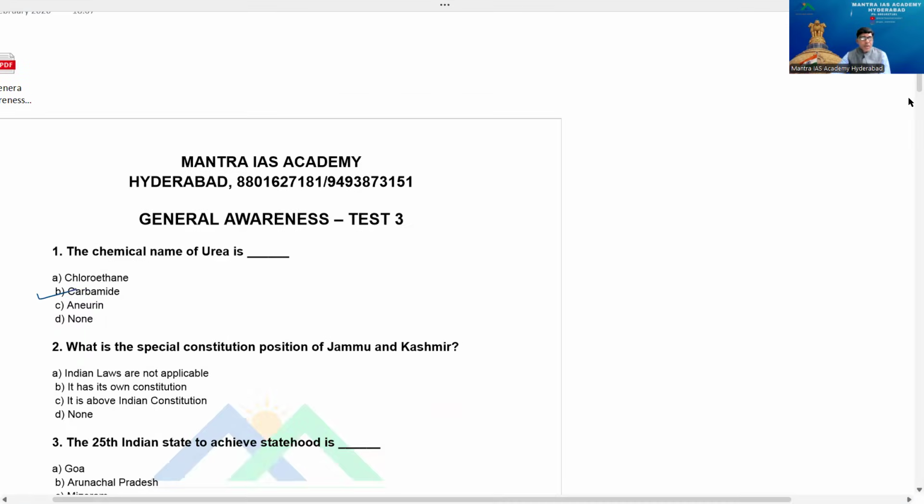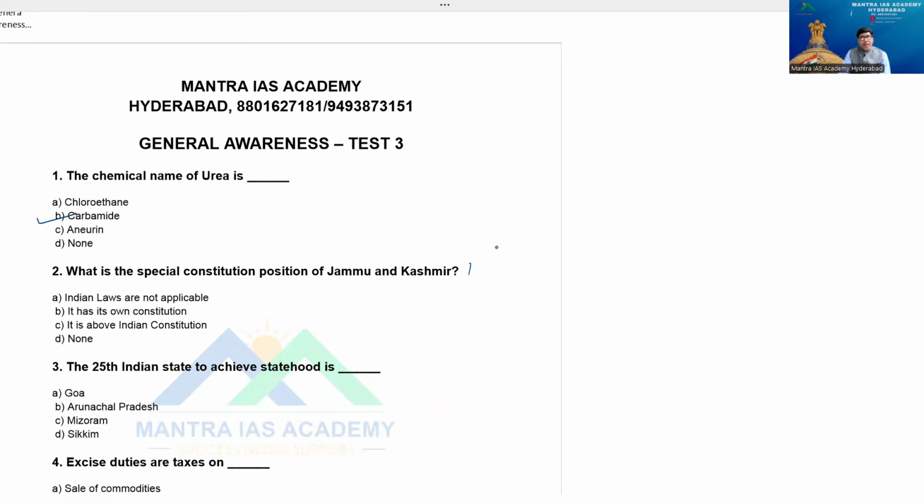Then come to the point. What is the special constitutional position of Jammu and Kashmir today? Article 370 is repealed. Previously it had its own constitution, but now it's nothing. So the option is none for this.